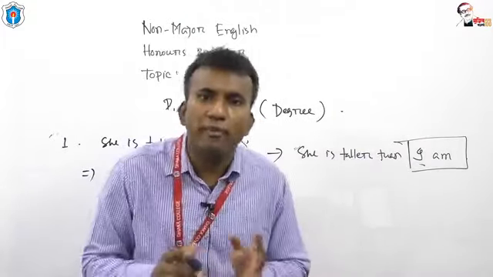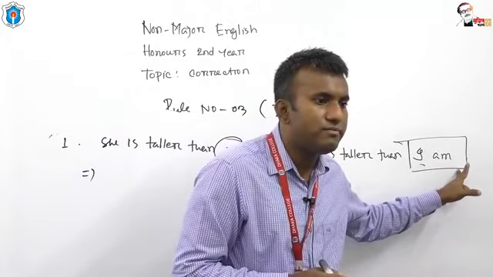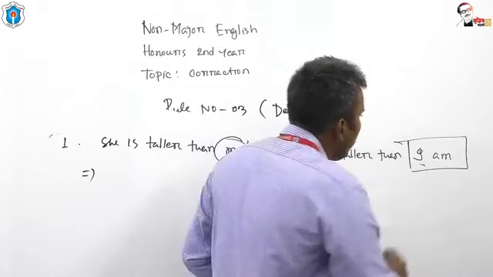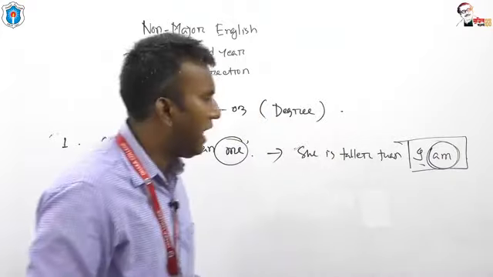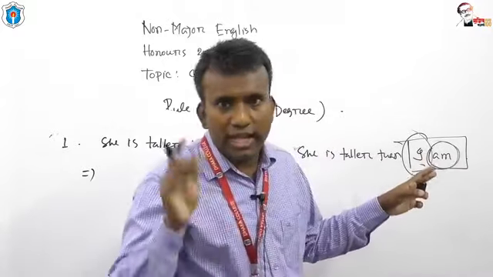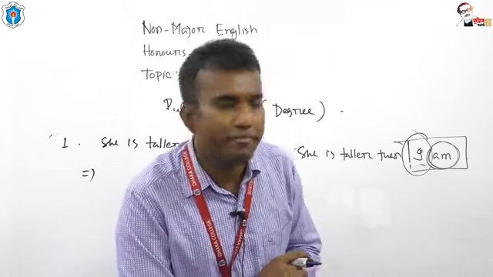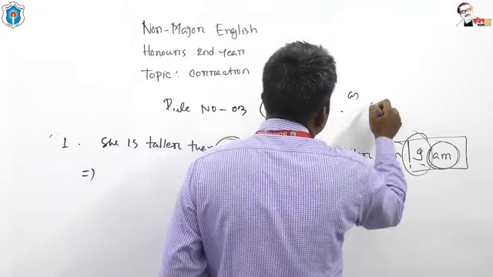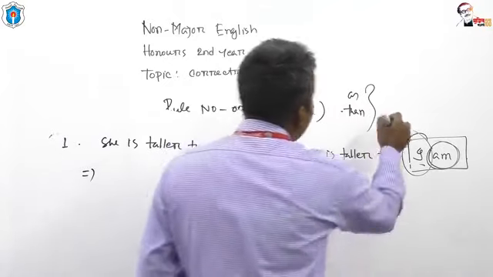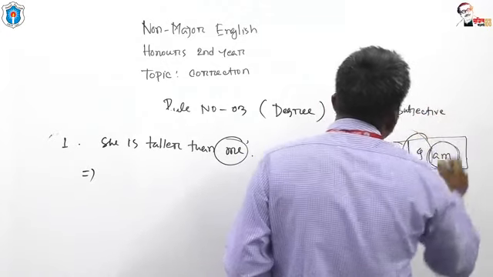Actually, in formal English, in degree, we don't use the verb after this one. We omit am. So she is taller than, what should be there is whether there should be subjective form or objective form. The main thing is that after as or than we have to use subjective form.